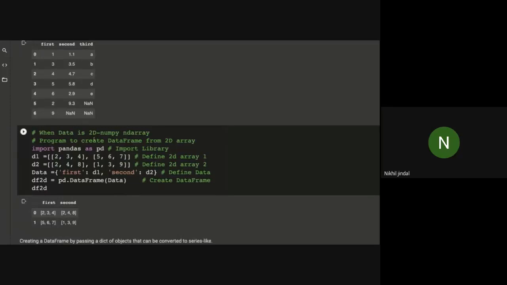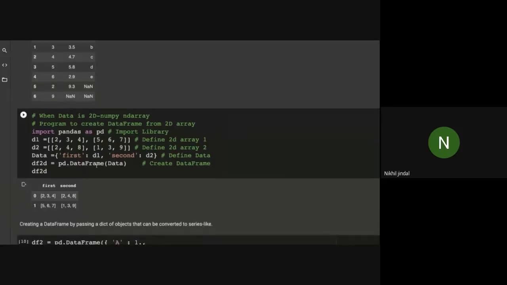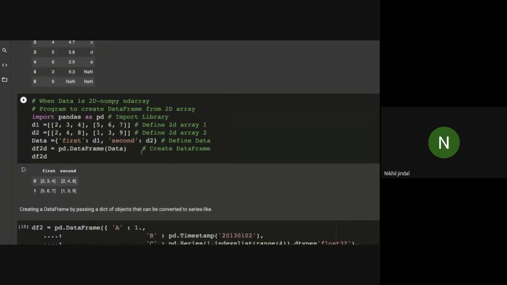Moving further, now I'm using a 2D NumPy array, or you can say an n-dimensional array, to create a data frame. We have D1 and D2. D1 is a 2-dimensional array, and D2 is also a 2-dimensional array. We have 2 rows and 3 columns, 3, 4, 2, 3, and 4, 5, 6, 7. Similarly, the 2D array 2, 4, 8 and 1, 3, 9, with 2 rows. Now again I'm creating data that is a dictionary, and the values of the dictionary are these 2D arrays. So here I've created a dictionary of 2D arrays.